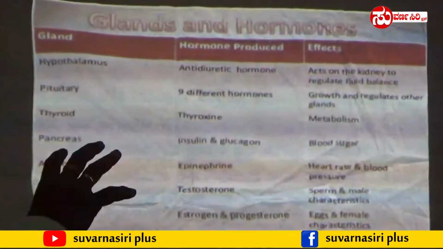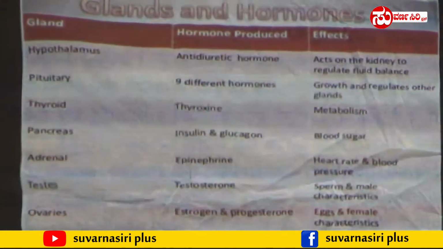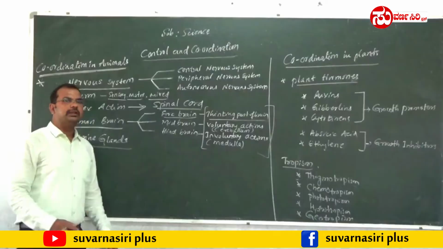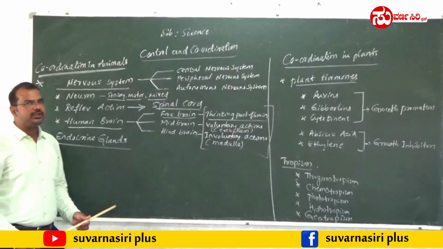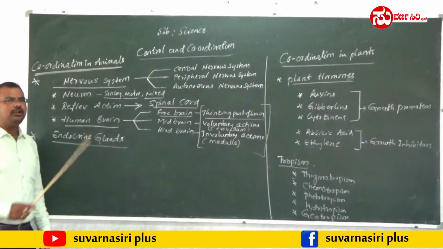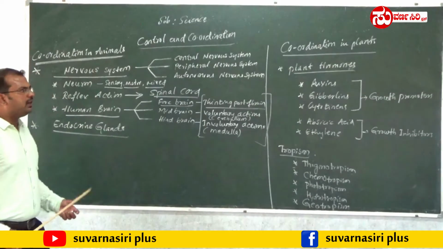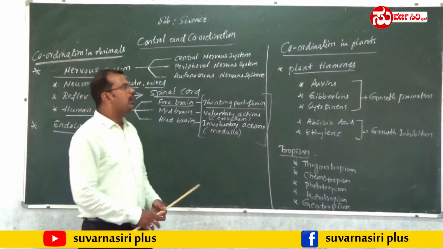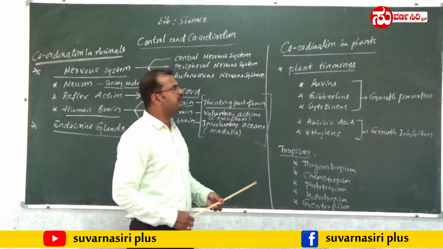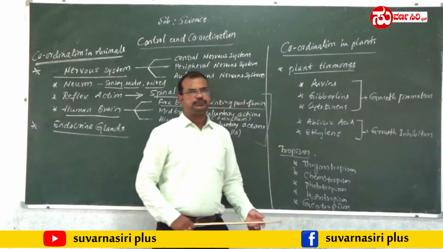So these are the 6 important endocrine glands. So till now we discussed how control and coordination takes place in animals. Now let us pass on to how control and coordination takes place in plants.